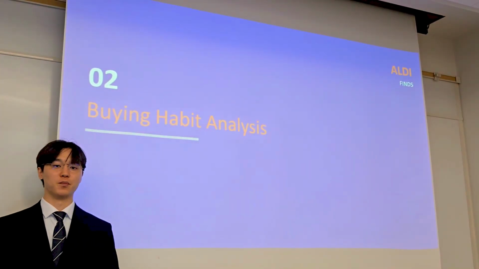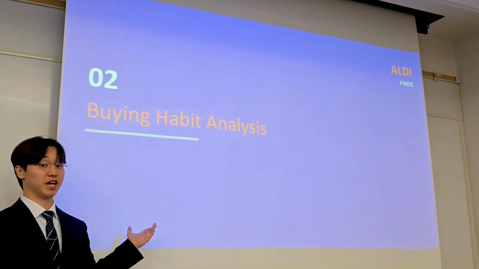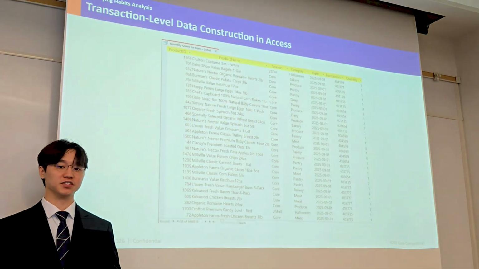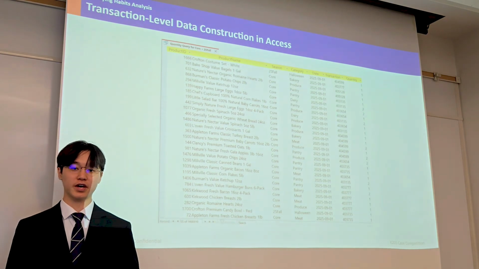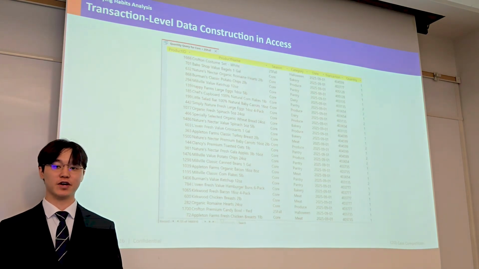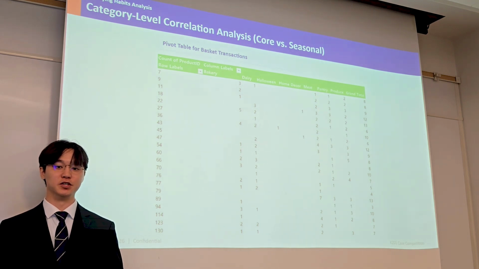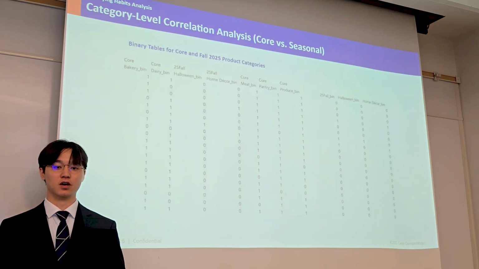Next, we analyzed customer buying habits to understand what customers tend to purchase together with Aldi Finds items. We began with a category level analysis. We then exported the filtered dataset to Excel, where we constructed a transaction level binary matrix and used a correlation function to examine the relationship between the 5 core grocery categories and the 25 full assortment.